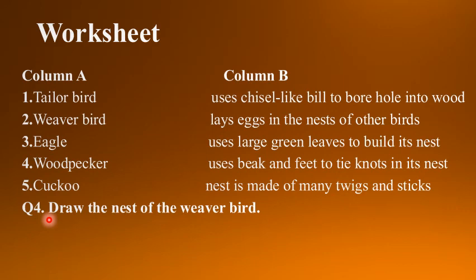Understood, all of you? So your first question will be subjective type questions, your second question will be HOTS, and your third question will be identify the nest. I hope all of you understood. Now children, I hope you are studying regularly. All the lessons you have to read and learn, the question answers and objectives also. Okay, so here is the end of your chapter number 5, nest and baby birds.